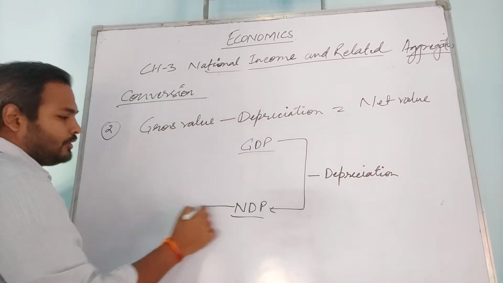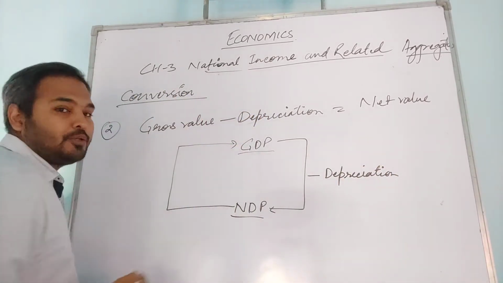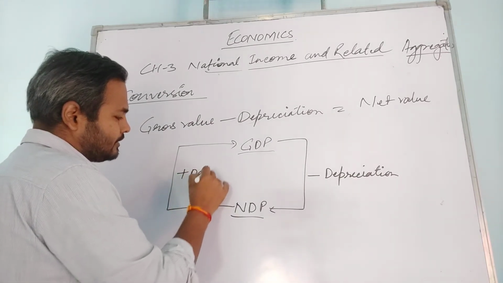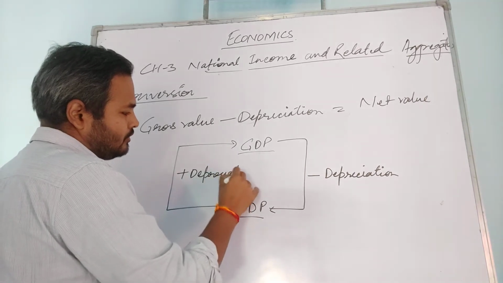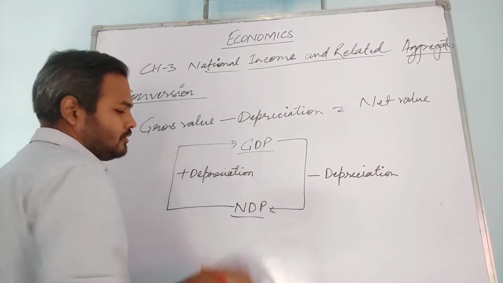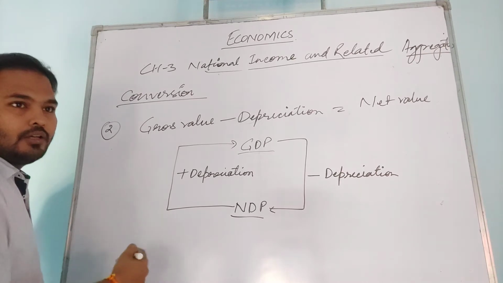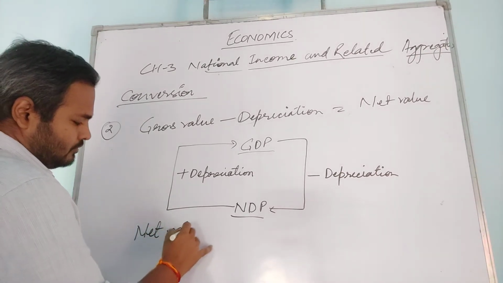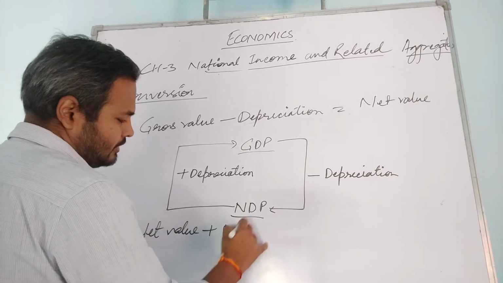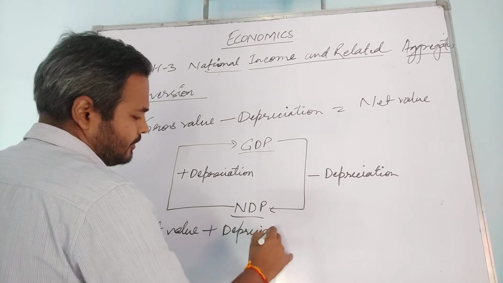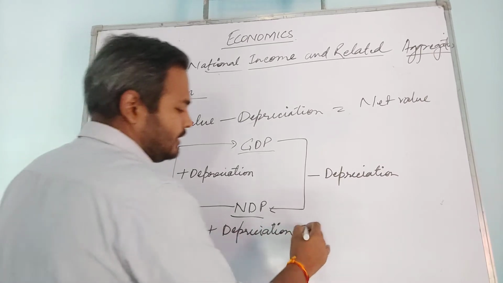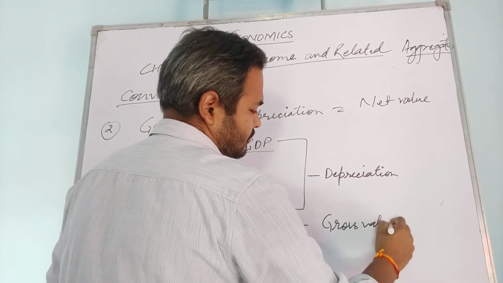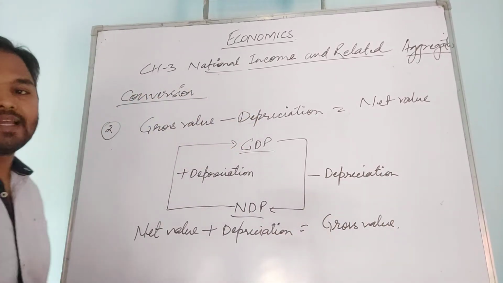And when you are converting NDP to GDP, then you have to do plus depreciation. So net value plus depreciation is equal to gross value. This was your second conversion.